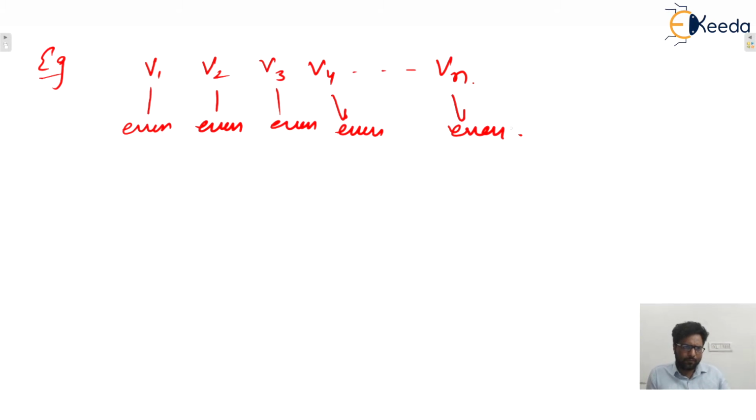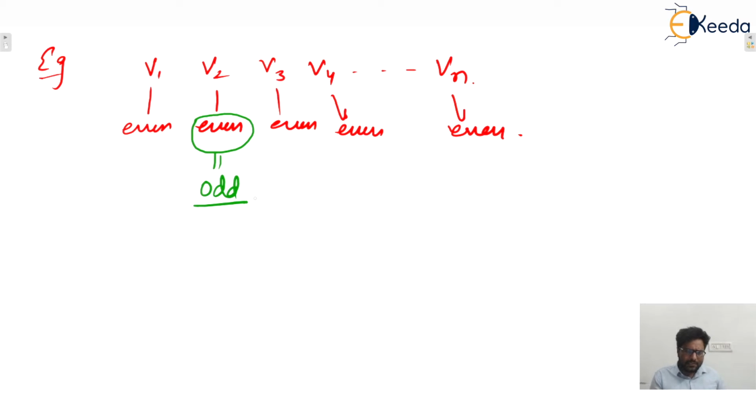But you only tell me, is it possible? Let's say out of these n vertices, only one vertex has odd degree. That is not possible. Why? Because even plus even plus even, n minus 1 times, will be even only. Now even plus odd, you only tell me, that will be odd only. That means that is not possible.